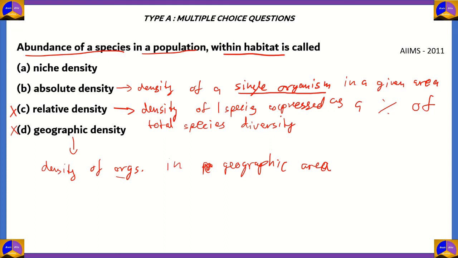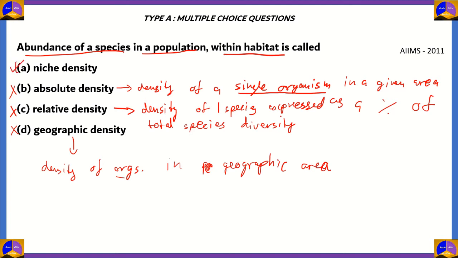So absolute density refers to the number of organisms living in a particular area. So it's the number of organisms of a particular species divided by the total area they live in. So option B for this question is also incorrect because the given area may vary. It can range from the plot beside you to an entire continent, for instance.